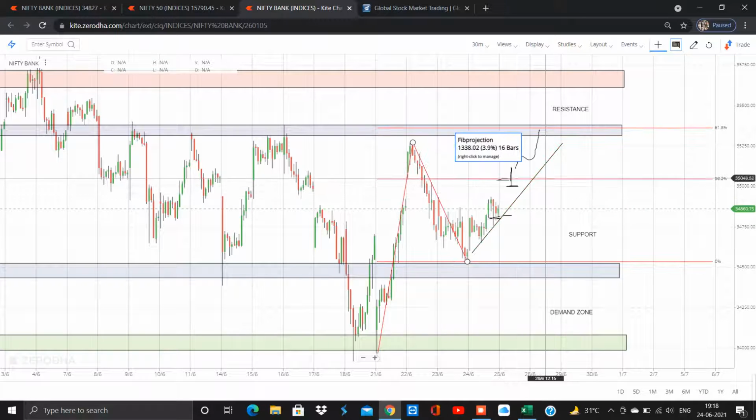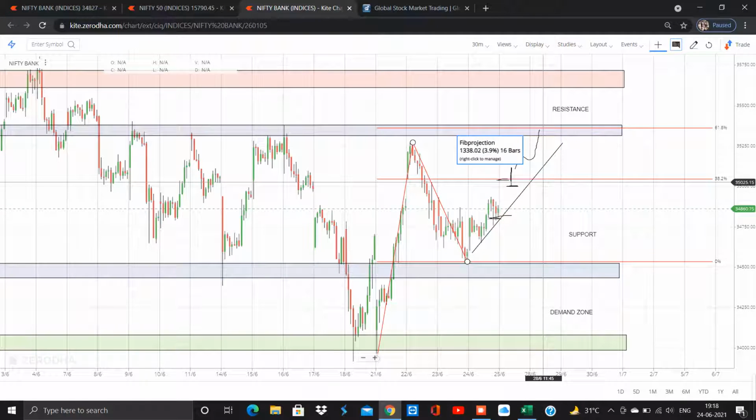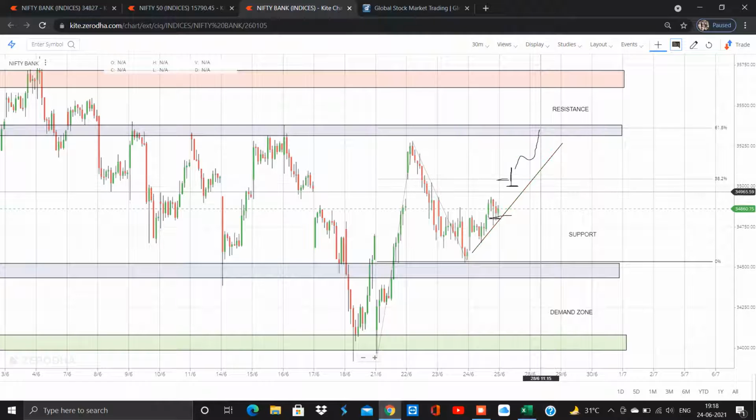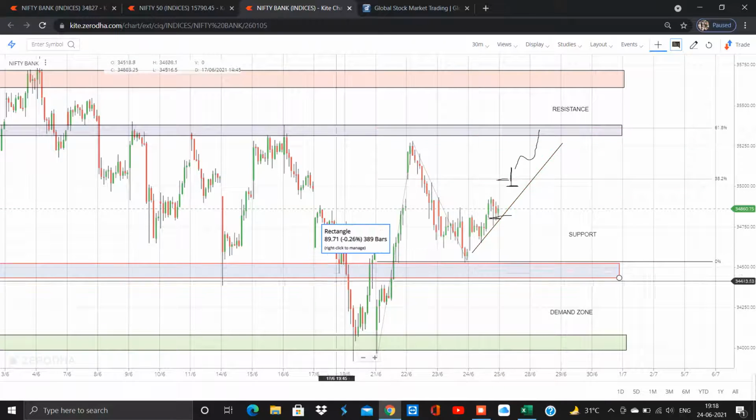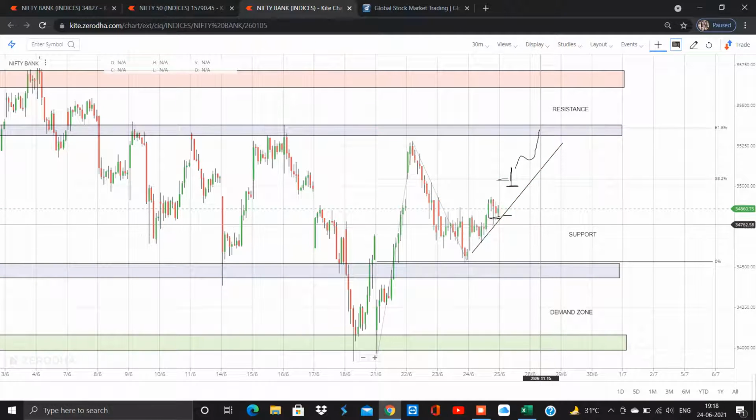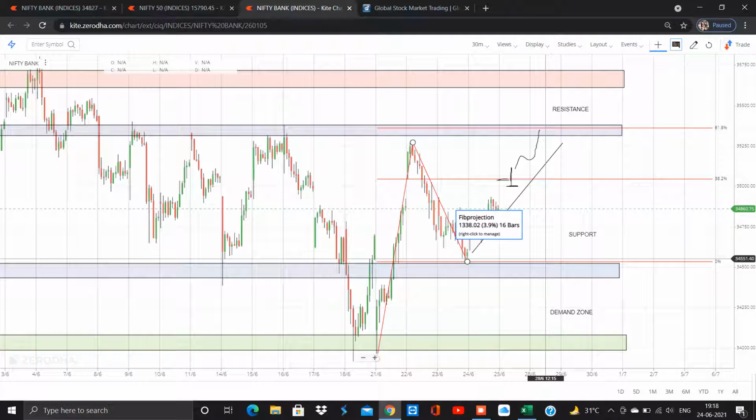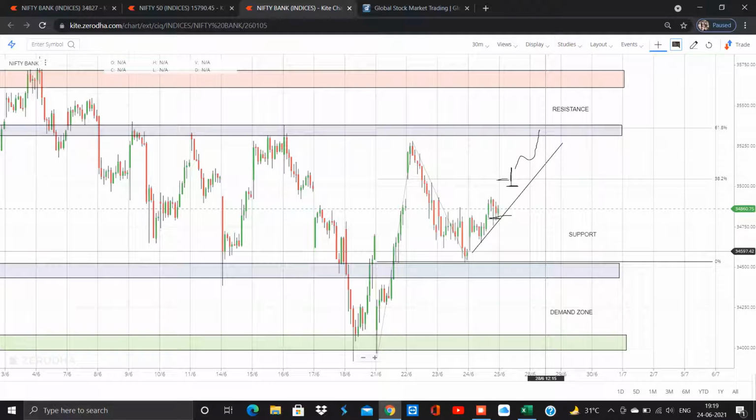Or else if the market moves toward the 38.2 level, which is 35,000 or 35,050, and forms a bearish candle, you could go for selling with a minimum stop loss, and your targets will be 34,750 and 34,550.